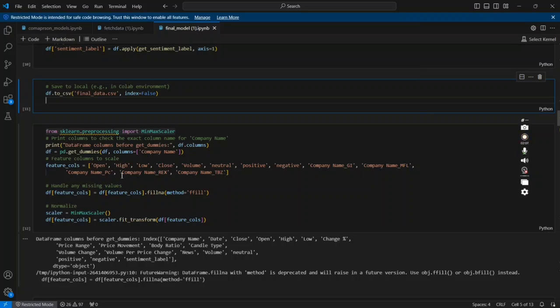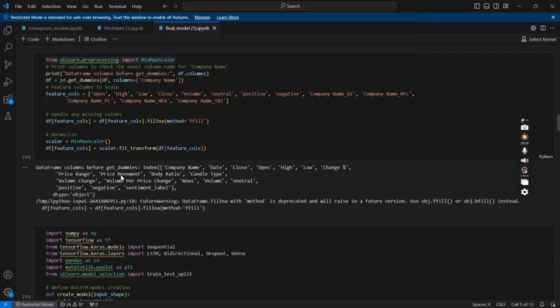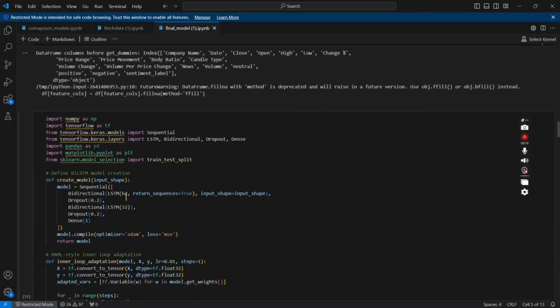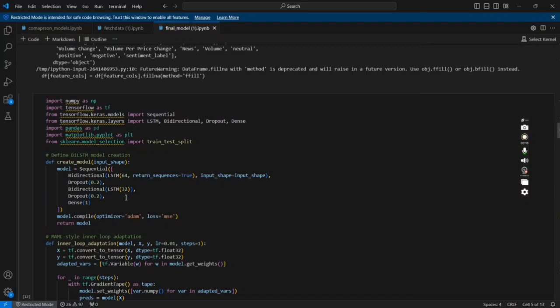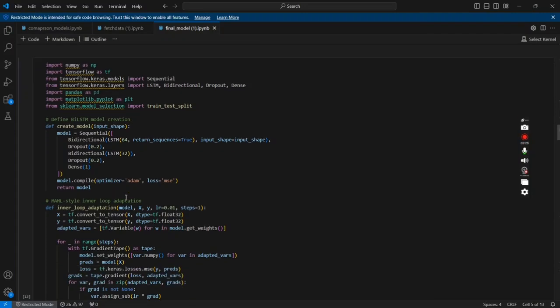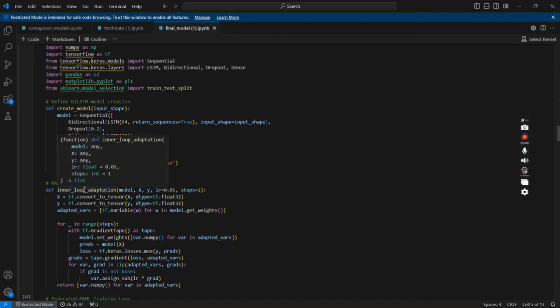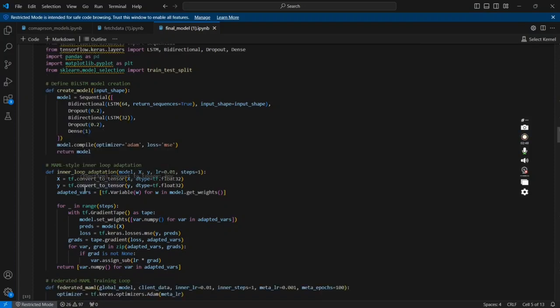The proposed model training. Now comes the core of the project, the proposed model. Each client represents a separate gold company and data never leaves the client side. Locally, each client trains a BiLSTM model using historical stock prices and FinBERT sentiment features. These local models are trained using federated learning, where only model weights are shared with the central server. To improve adaptability across the different companies, I integrated MAML, which stands for Model Agnostic Meta Learning, which allows the global model to quickly adapt to a new client